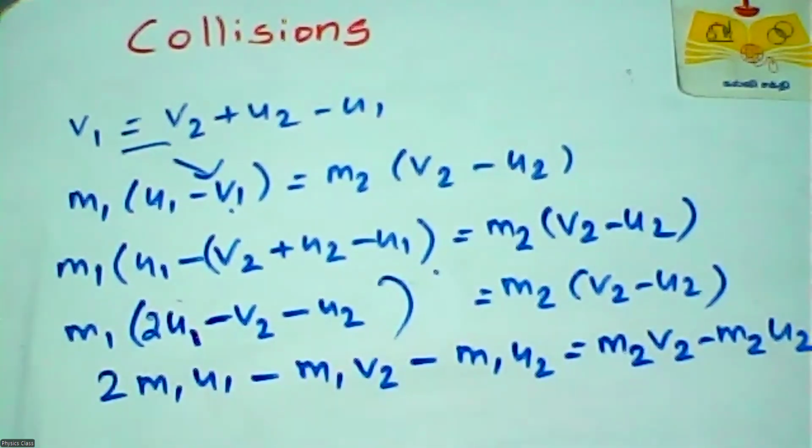So you can calculate what v2 is here. Later you can simplify it. What is v2 here? Just think about it.